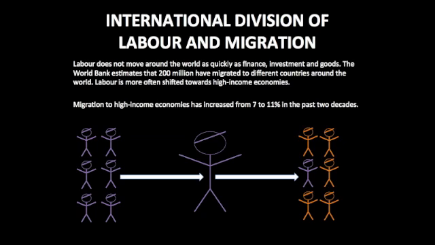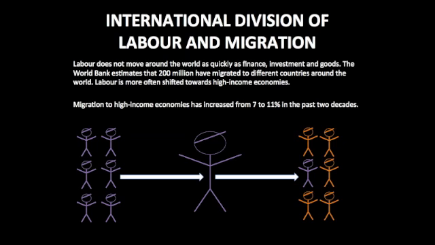International division of labour and migration. Labour does not move around the world as quickly as finance, investment and goods. Labour is more often shifted towards high-income economies. This may be like a member from the purple group abandoning their group in order to become friends with a member from the orange group, in order to have a greater role in trading. This is much like the migration of many African workers to European countries. These group members may not be able to move freely between groups due to friendship barriers and group dynamics, much like migration restrictions.